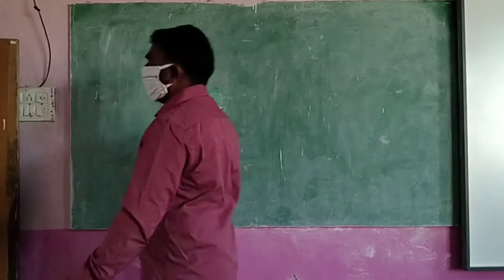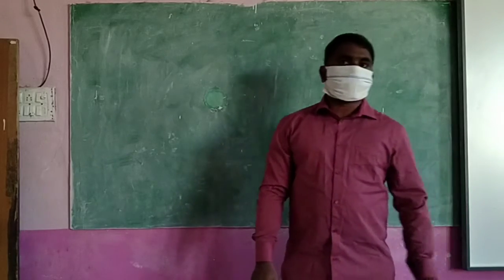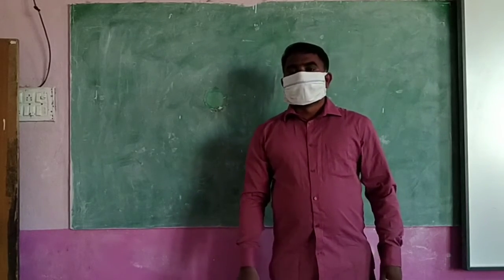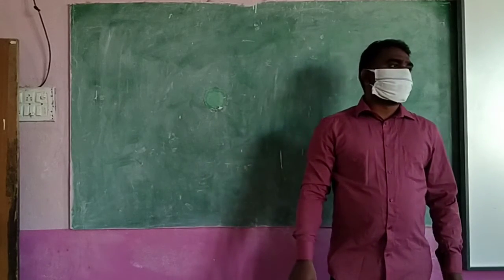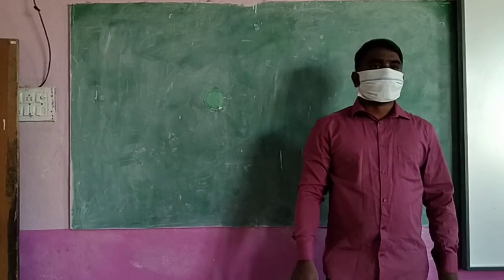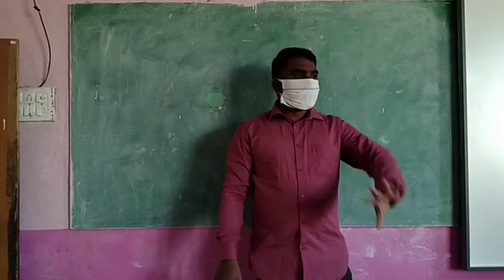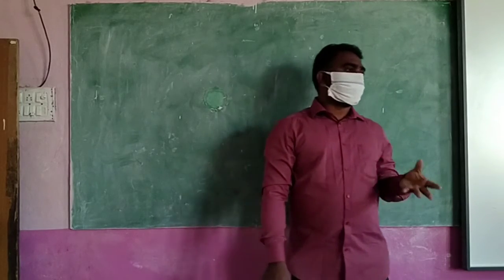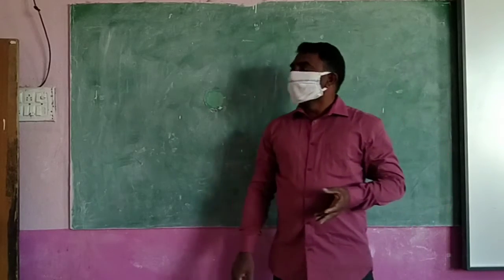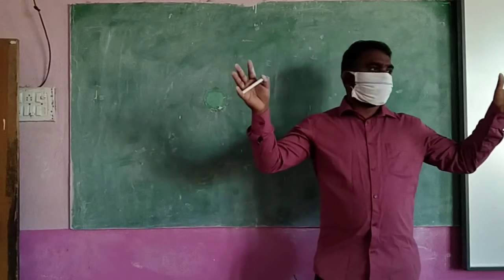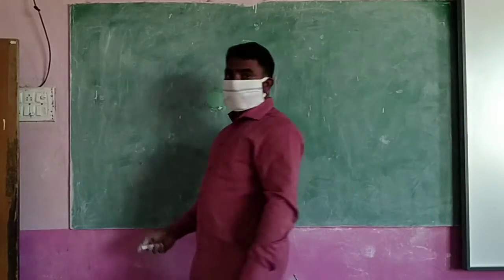So we are learning how to add or how to subtract. There is no addition and subtraction separate. We decided yesterday there is no addition and there is no subtraction. So only there is mixing. That is called simplification. Simplification means making simple. Making simple means if there are more numbers, we are making it a single number. That is called simplification.